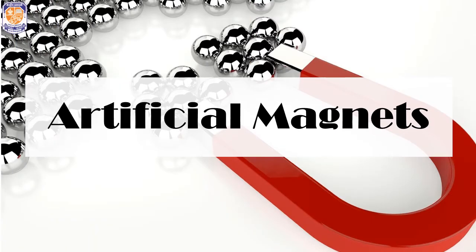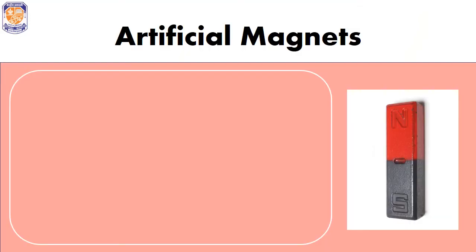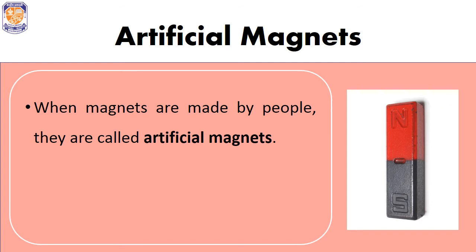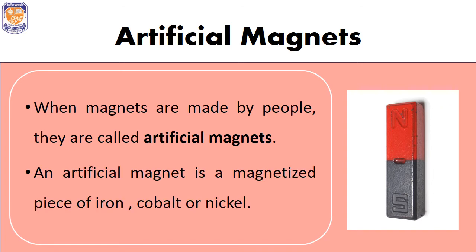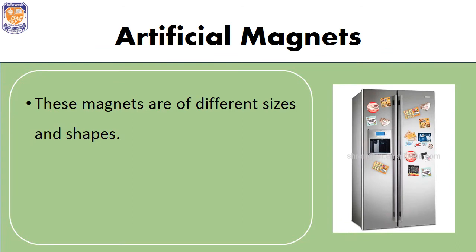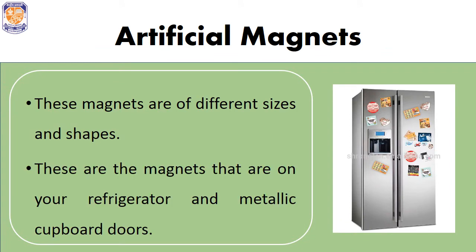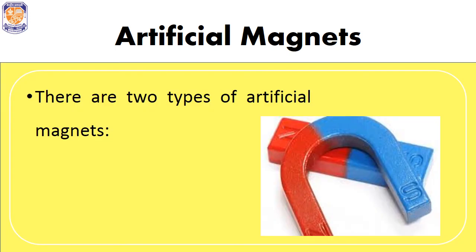Now coming to the second topic, artificial magnets. The term artificial means something that is made by man. When magnets are made by people, they are called artificial magnets. An artificial magnet is a magnetized piece of iron, cobalt or nickel. These magnets are of different sizes and shapes, and these are the magnets on your refrigerator and metallic cupboard doors, the ones that you can easily obtain from toy stores.